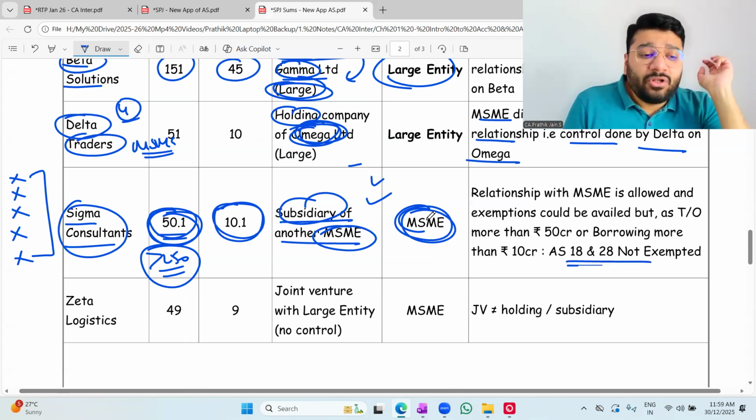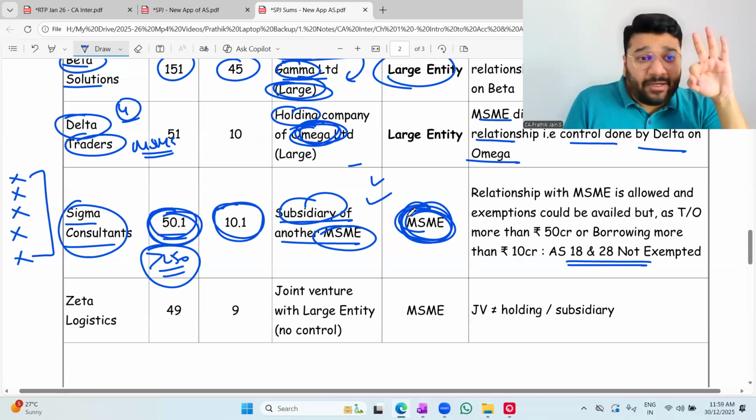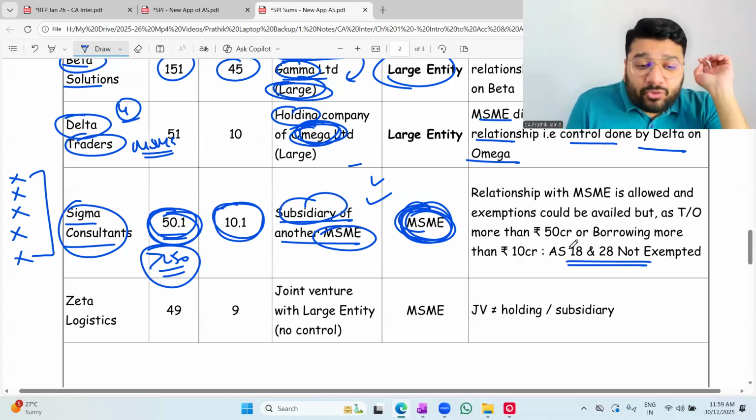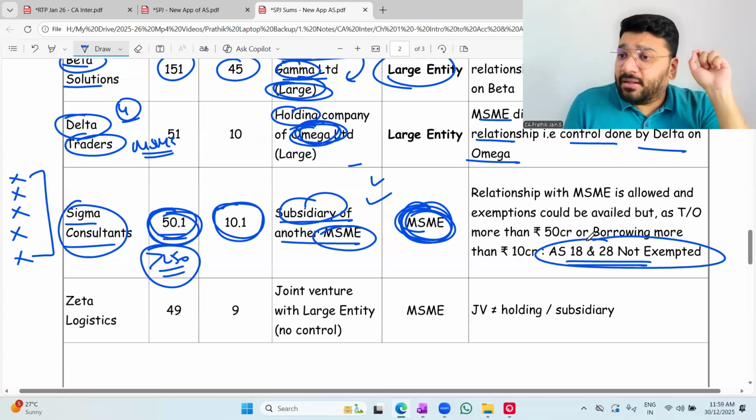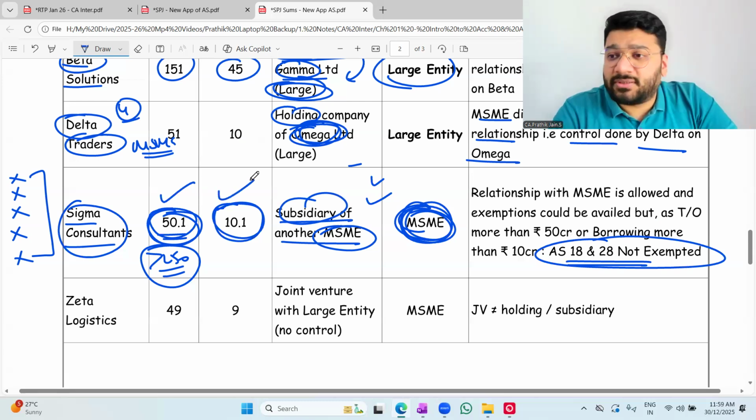18 and 28 is not exempted. So though Sigma Consultant is MSME, they can enjoy full exemption, they can enjoy disclosure-based exemption, they can enjoy event-based exemption, but 18 and 28 they have to comply with fully. 18 and 28 cannot be exempted. Why? Because the turnover limit is crossed and the borrowing limit is crossed.